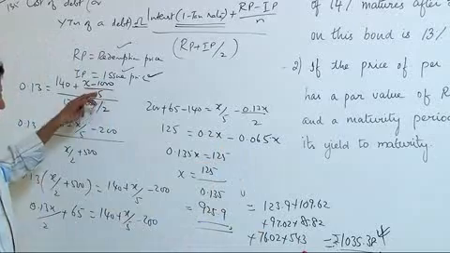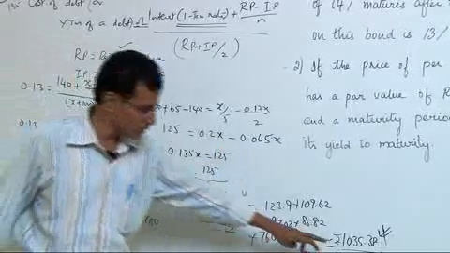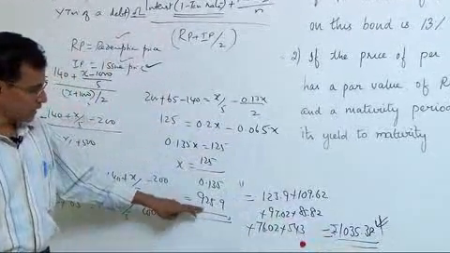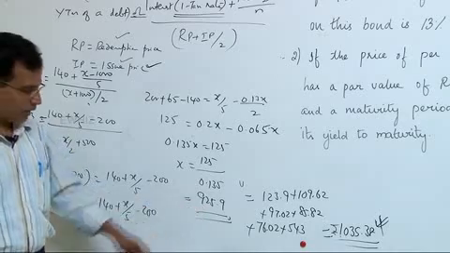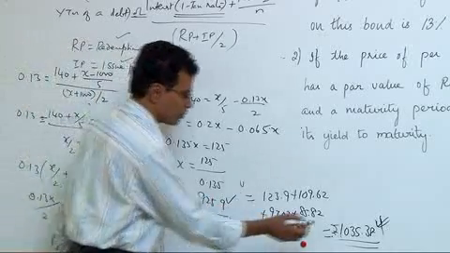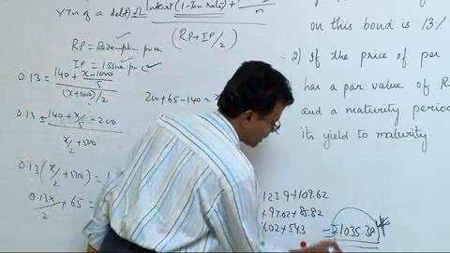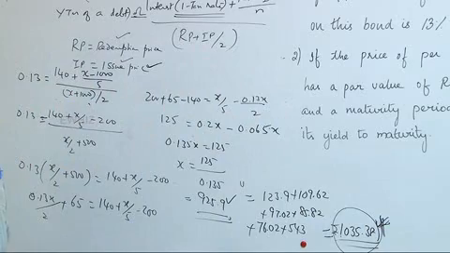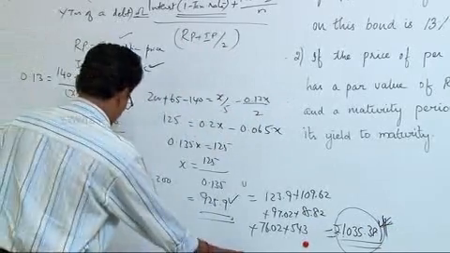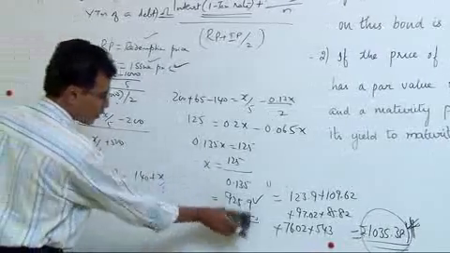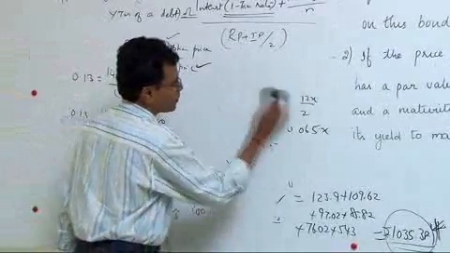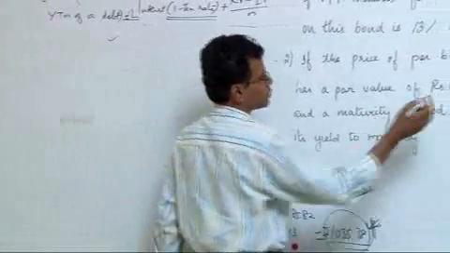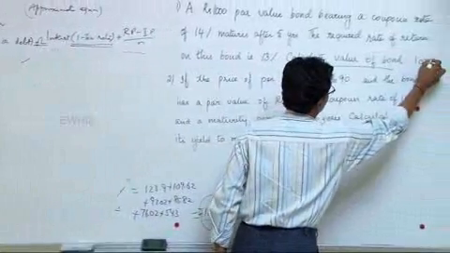Now that it is only 5 years, instead of doing like this, it is better you do like this, because you get a figure of 1035.38 exhaustively rather than an understanding of 925.9. This is an approximate value, but this is the correct value, and therefore the correct method is to understand a figure of 1035.38. You can also use this, but it will give you an approximate figure. So the value of bond that is asked for is 1035.38.